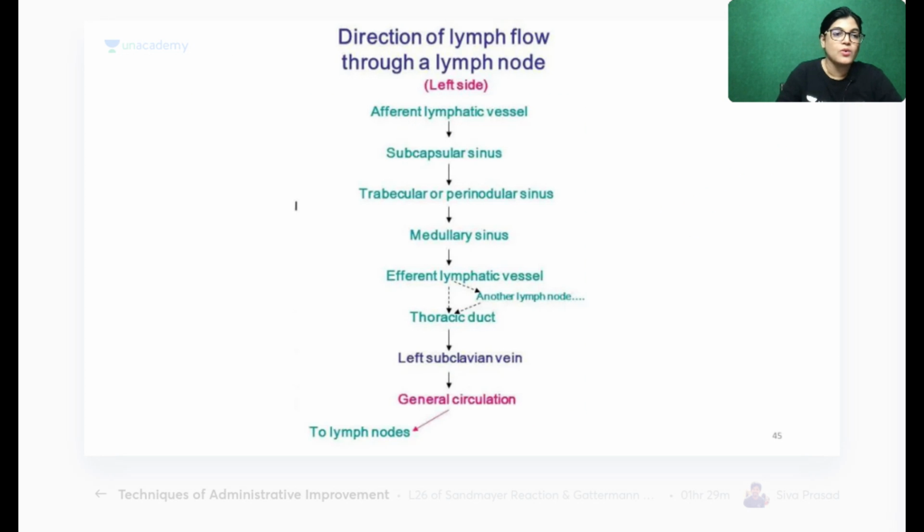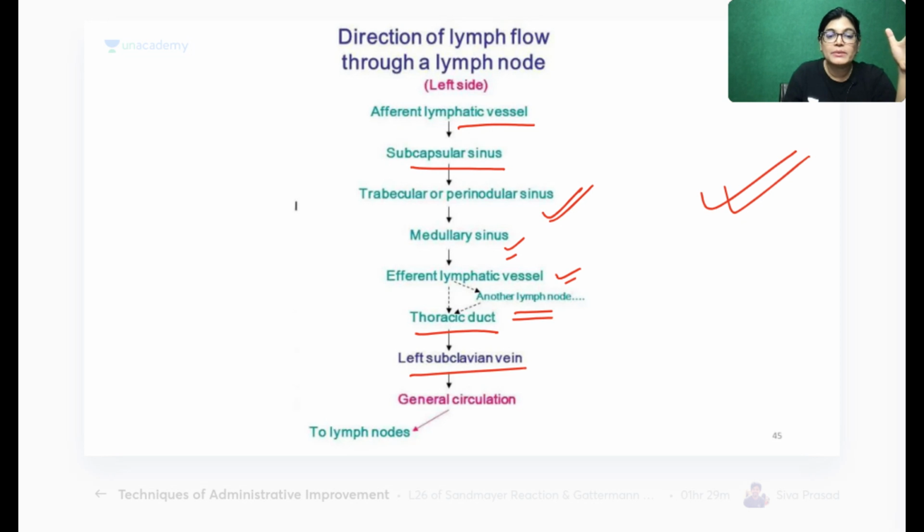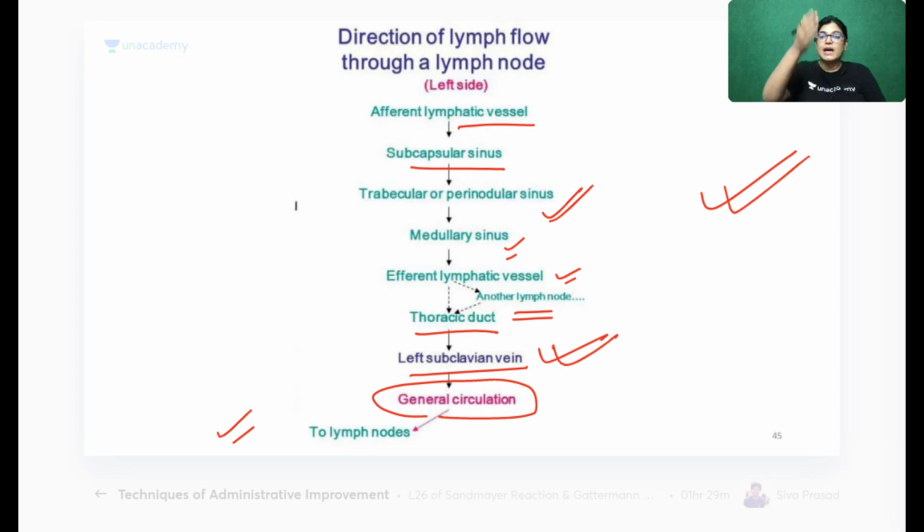So please note down how the flow of lymphatics occurs. If this comes in your theory paper, you can just make this note in one minute. Quickly write: direction of flow of lymph in the lymph node. Afferent lymphatic vessels, from there where will the lymph go? It will come into the subcapsular sinus, lying below the fibrous capsule. Then it will pass into the trabeculae and go to the medullary sinus. Efferent lymphatic vessels will anastomose with other lymphatic vessels, ultimately go to the thoracic duct, and drain into the left subclavian vein, reaching the general circulation. So this is how the direction of lymph flow happens in the lymphatic circuit.